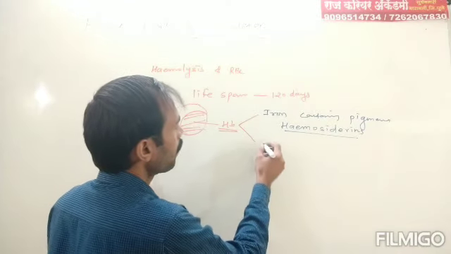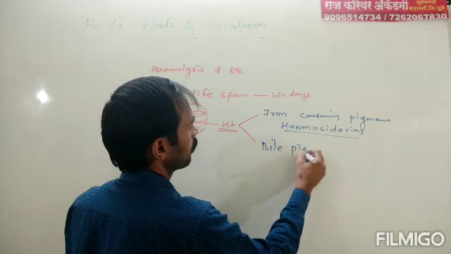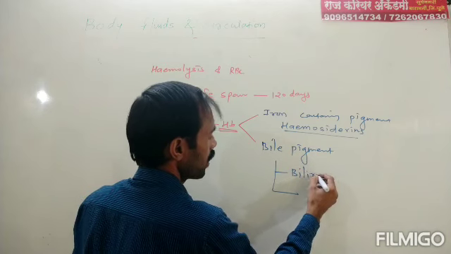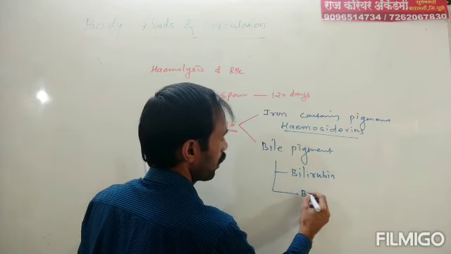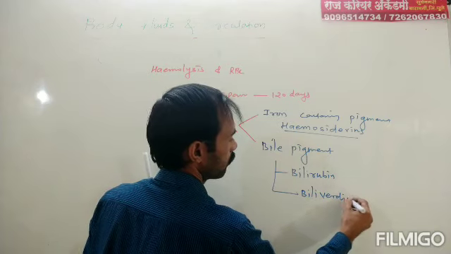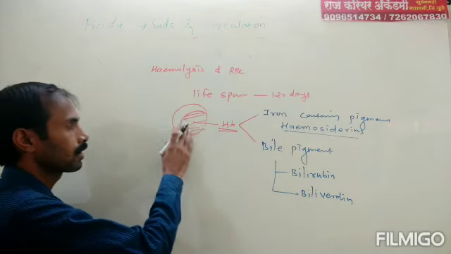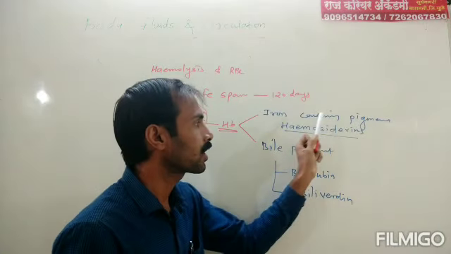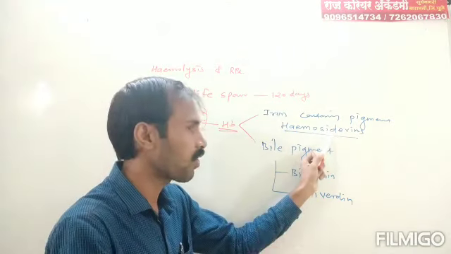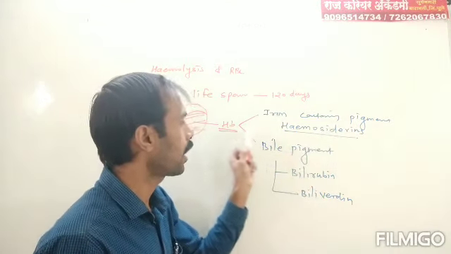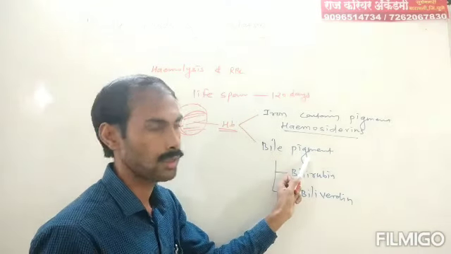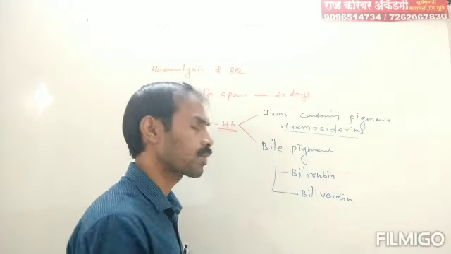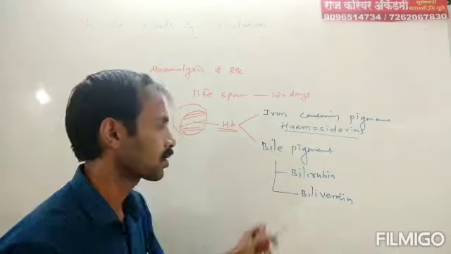And next there is bile pigment. There are two types of bile pigment, bilirubin and biliverdin. After death of RBC, HB is broken down into two parts. First is the iron containing pigment, hemosiderins, which is reused for HB synthesis, and the second is bile pigment. There are two types of bile pigment, bilirubin and biliverdin, which are excreted through feces.